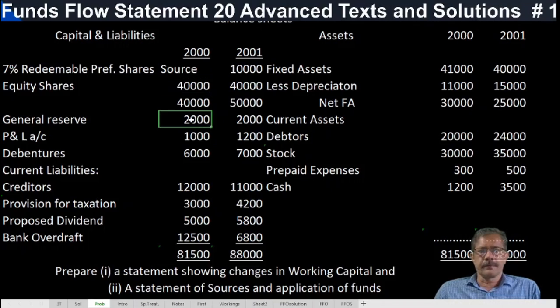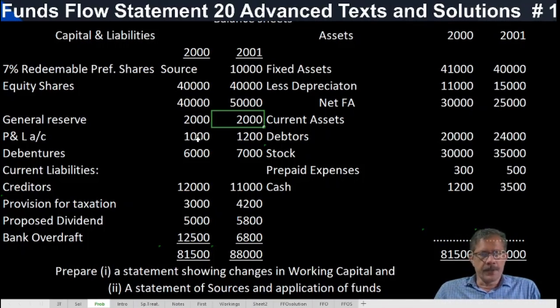General reserve, opening 2000, closing 2000, no change. If a change is there, that may be the amount transferred from the profit and loss appropriation account to the general reserve account. If this amount is showing 3000, then we can say that 1000 has been transferred from the profit and loss appropriation account.